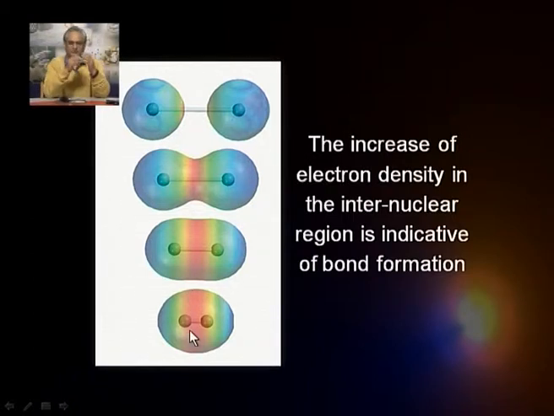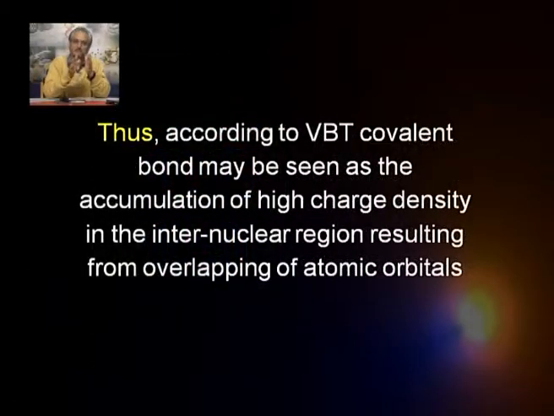Okay. Now, we can just summarize like this. Thus, according to valence bond theory, a covalent bond may be seen as the accumulation of high charge density in the internuclear region resulting from the overlapping of atomic orbitals. So, there are two things: one, overlapping; two, accumulation of charge density. That is what qualifies a valence bond description of bond formation.